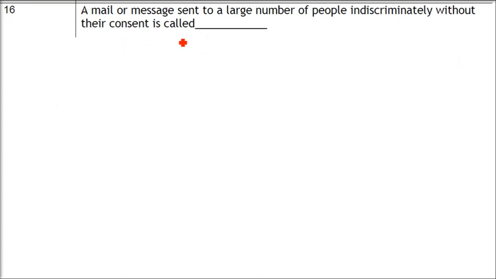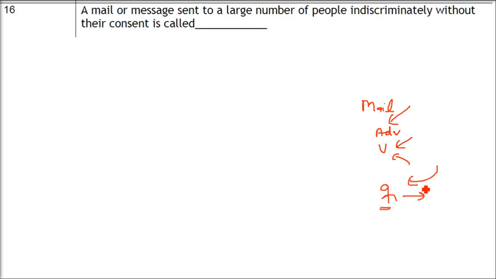A mail or message sent to a large number of people indiscriminately without their consent is called... Now when you open an email, there are multiple emails which you don't want. It will be an advertisement. It will be somebody from Uganda or some Nigerian king. He'll ask you that I have this much money, give me this much money, help me transfer, and I'll transfer all the money. So these are the fraud, these are the spam, these are the mails which you don't want.